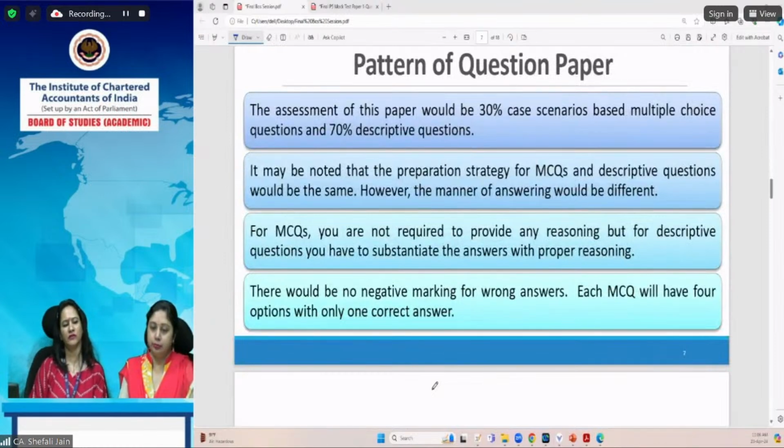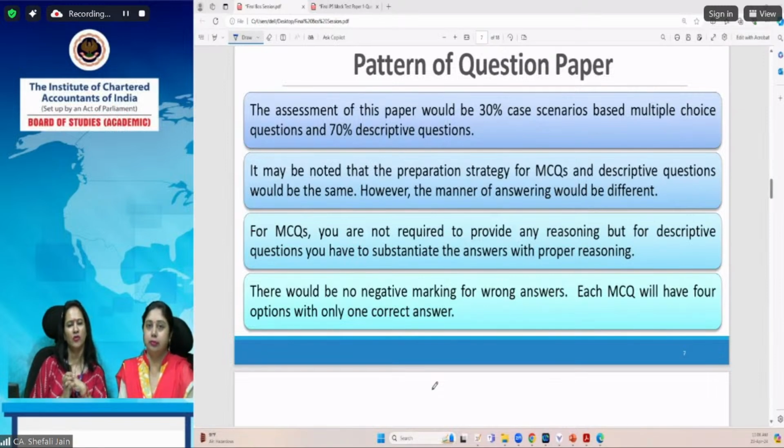Coming to the pattern of the question paper, as we have discussed, it would be 30% case scenario based multiple choice questions and 70% descriptive questions. It may be noted that the preparation strategy for multiple choice questions and descriptive questions would be the same. There is no change in the preparation strategy. However, the manner of answering the paper for these two divisions would be different. For MCQs, you are not required to provide any sort of reasoning, but for descriptive questions, you have to substantiate the answers with proper reasoning.